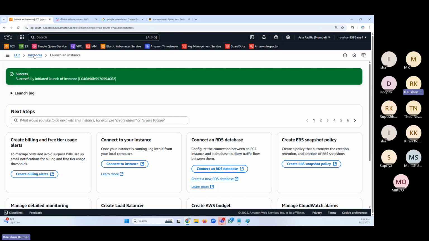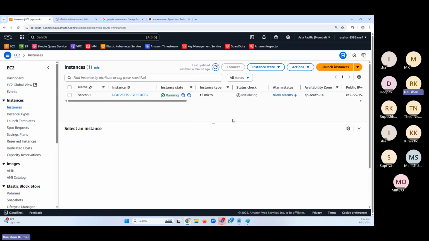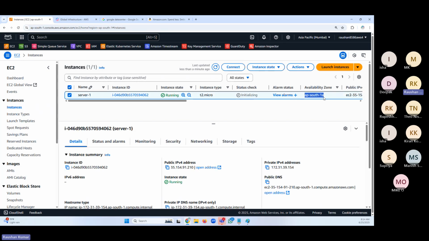We can check the server. The server is running, getting initialized. It is in 1A. As you can see here, ap-south-1a, because we did mention that. If you had given no preference, it could have been created in 1A, 1B, or 1C, we don't know. But we mentioned, I want my server in 1A, and they created it in 1A, in a fixed AZ. I have got the public IP and private IP of my server. No different, our laptop also has a public IP and private IP.